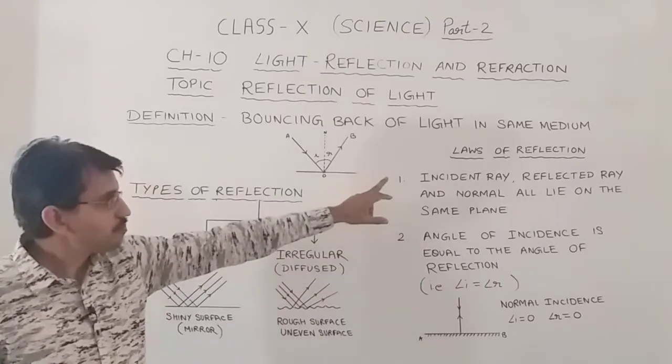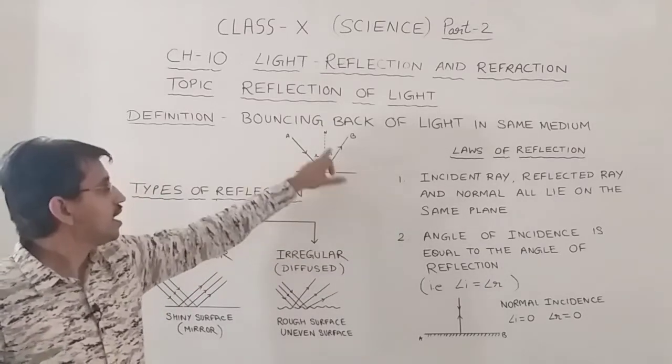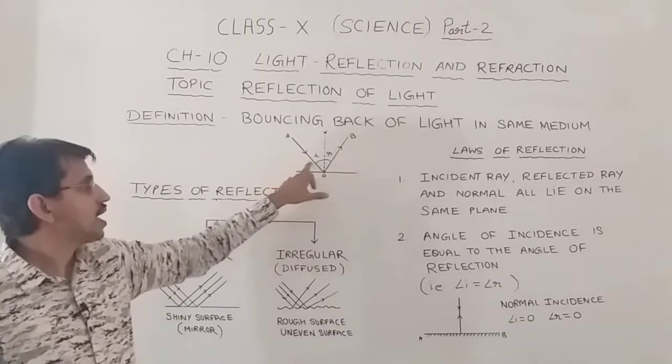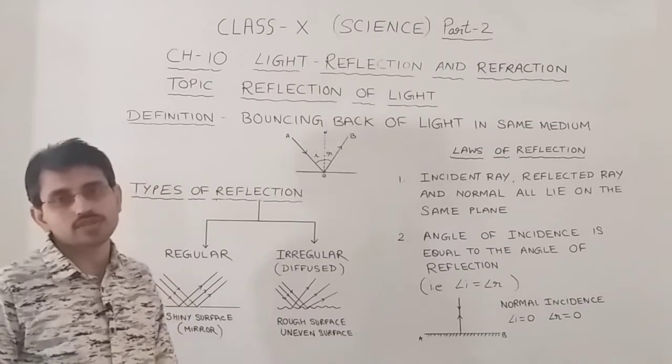Let's take the quick recap. Incident ray, reflected ray and the normal all lie in the same plane, and the angle of incidence is equal to the angle of reflection.